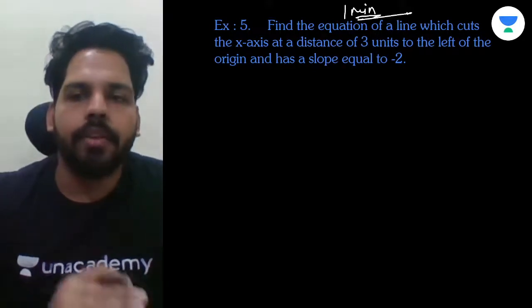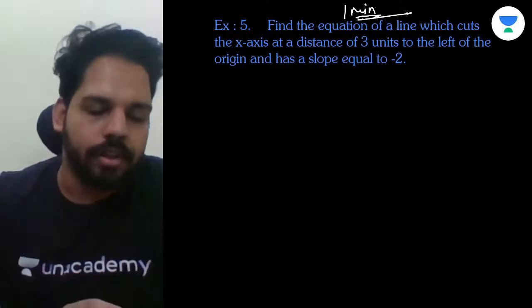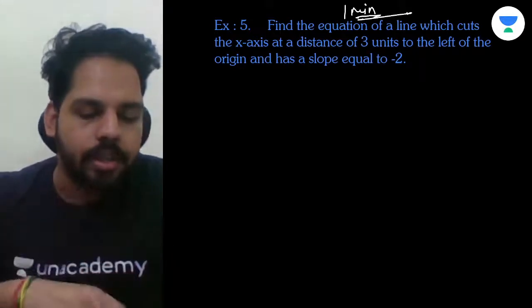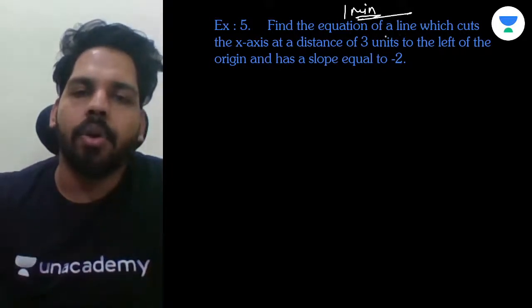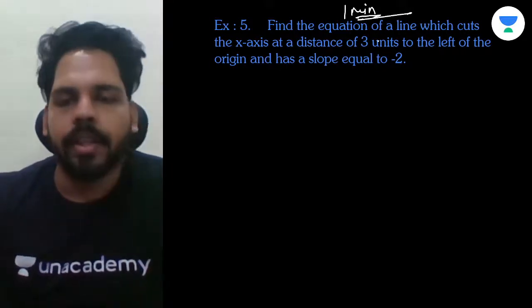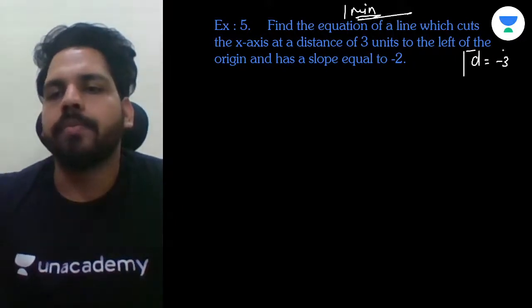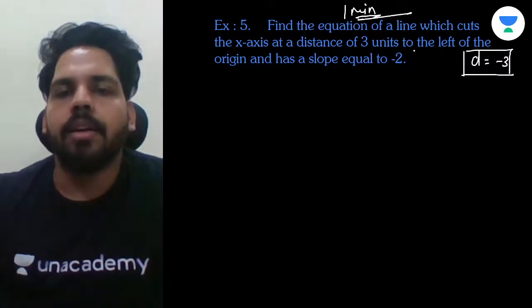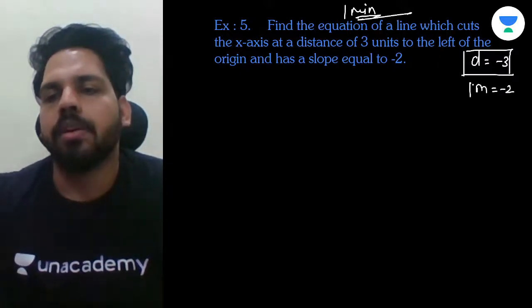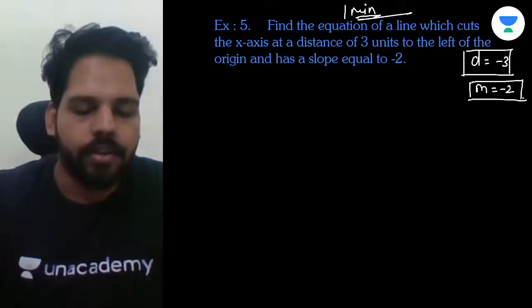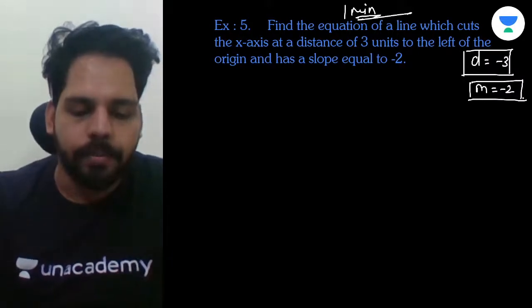Now they have given: find the equation of line which cuts the x-axis at a distance of 3 units to the left of the origin. Definitely on the left of the origin, x is always negative. That means they have given the intercept on x-axis as negative, right or not? That means they have given d is equal to minus 3. Yes or no? And they have given the slope as minus 2. That means they have given m is equal to minus 2. So I think now this is easy for you to find out the equation of line. Do fast. And after that, you can match your answer with me.